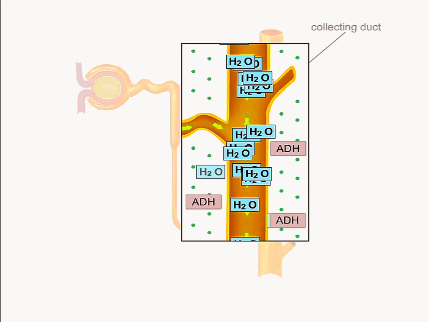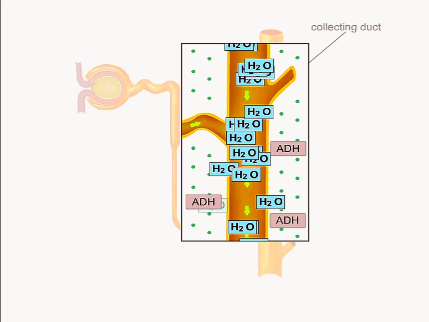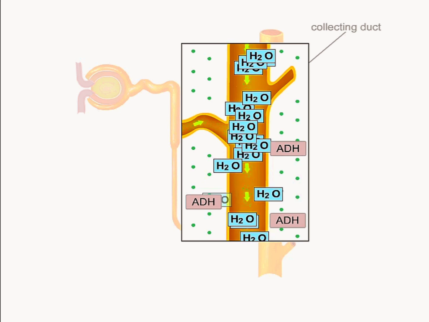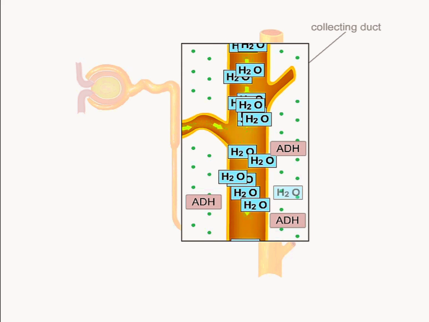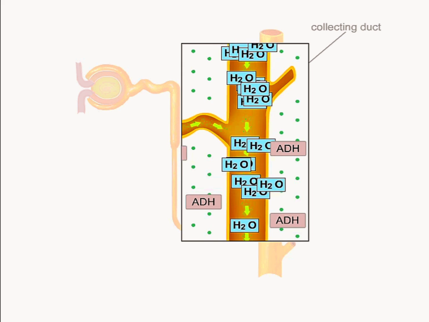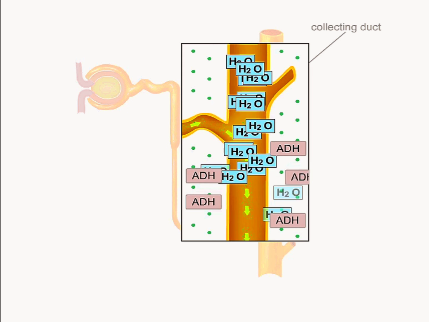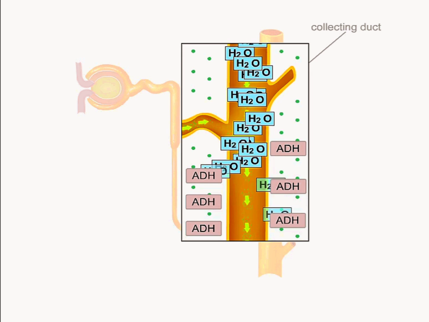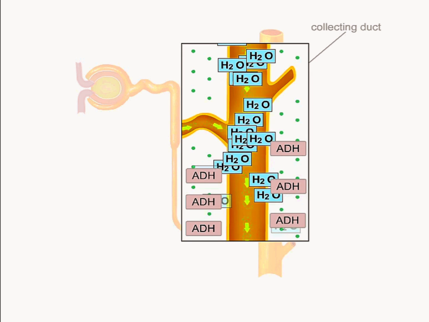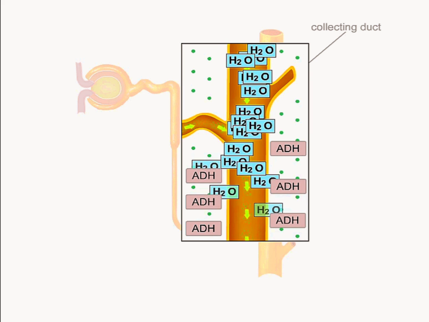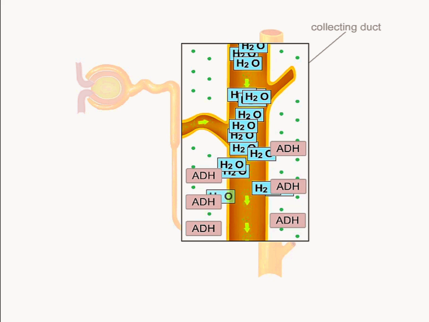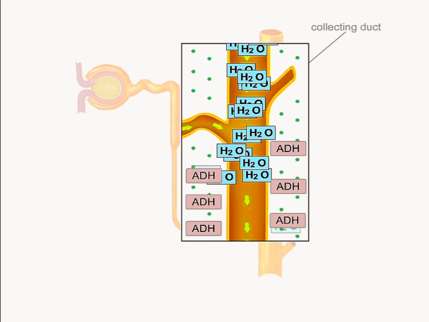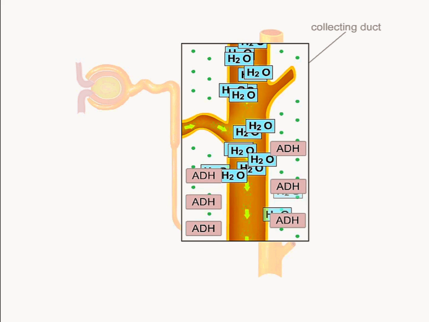On a hot, dry day, when you are not properly hydrated, your blood solute concentration increases. Your kidney will increase water reabsorption to help dilute the blood in an attempt to maintain homeostasis. Your pituitary gland will release more antidiuretic hormone, which makes the wall of the collecting duct more permeable to water. As a result, the body retains more water in the blood. The urine that leaves the collecting duct is very concentrated.